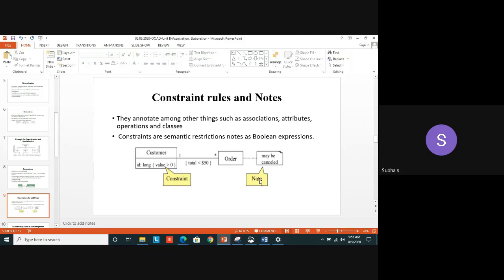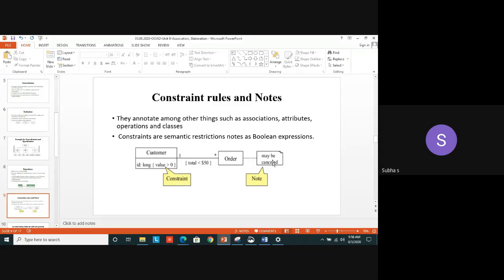Now look at the last one, just a dotted line. Here we are using two classes only. Don't think that this is a class, it is just a note symbol. It's a dog-eared note symbol. We do not have a normal rectangle. In the top right, it is slightly tilted.